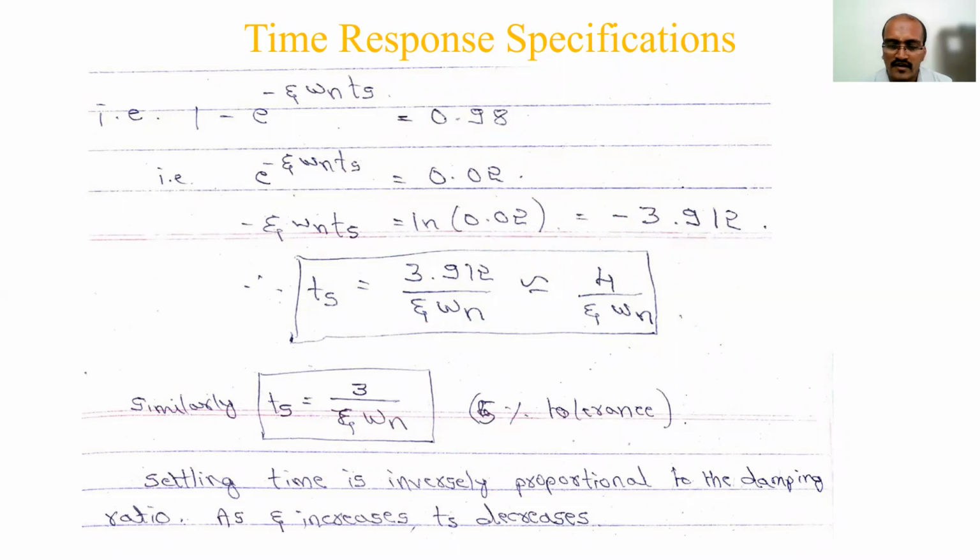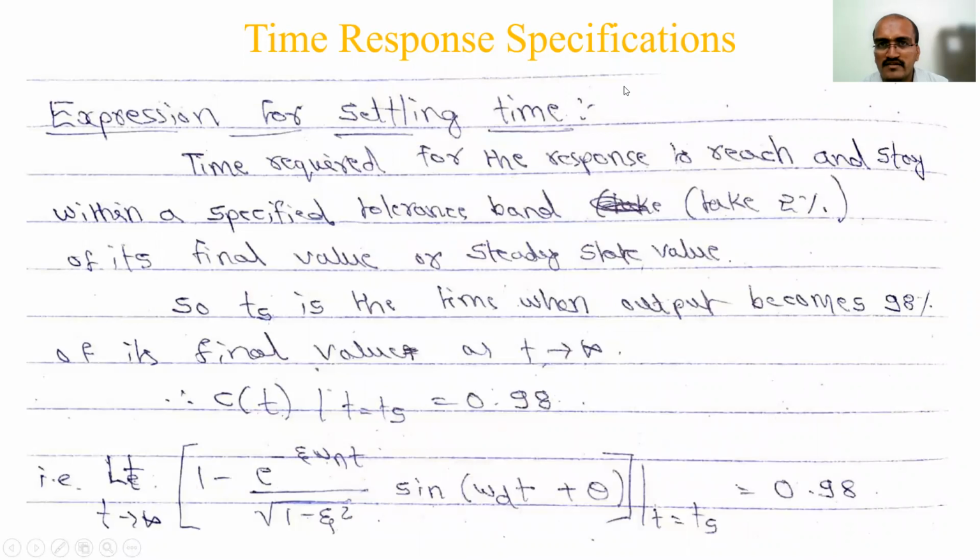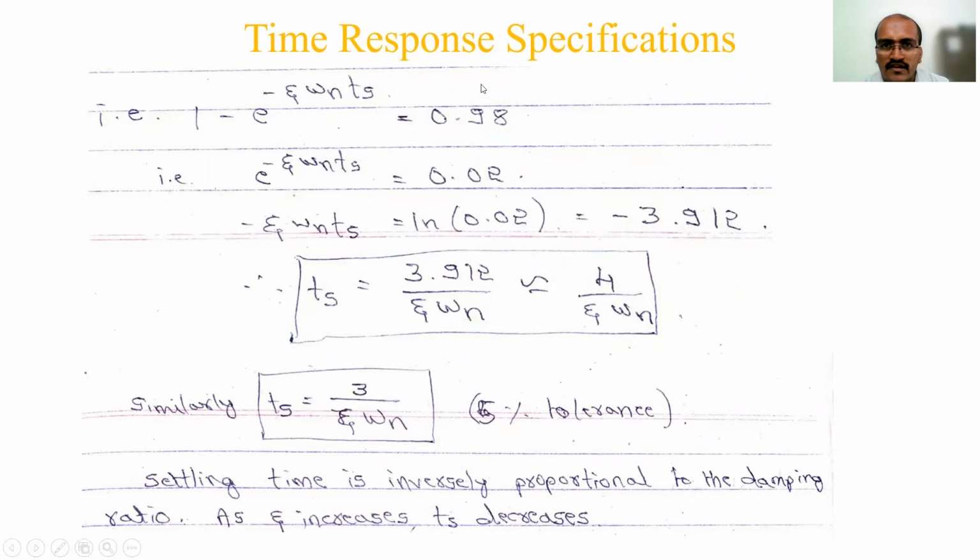For 2%, you have taken 98%. In the same way, the output becomes 95% for the 5% tolerance band. Here it will come as 0.95, and here also 0.95. Then when you take the next step, 1 minus 0.95 gives 0.05. The natural log of 0.05 gives something around 2.9, because of that you are able to write approximately 3 here.